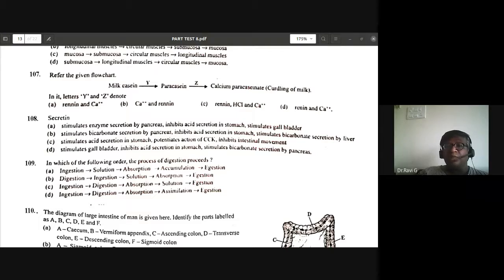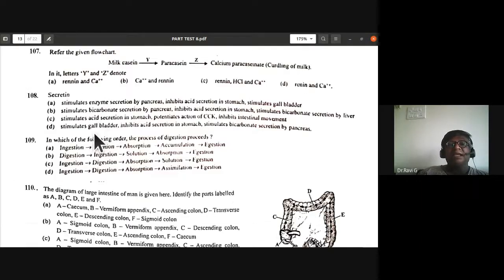So you might have studied about digestion of milk. The next one is 108. Secretin stimulates enzyme secretion by pancreas. This is the wrong aspect of it. Secretin stimulates gallbladder, inhibits acid secretion in stomach, and stimulates bicarbonate secretion by pancreas.